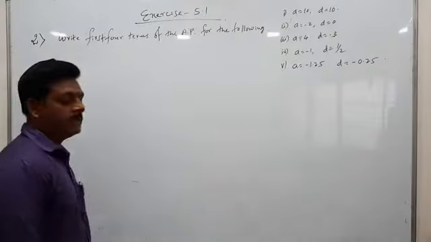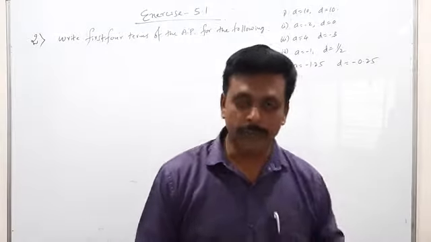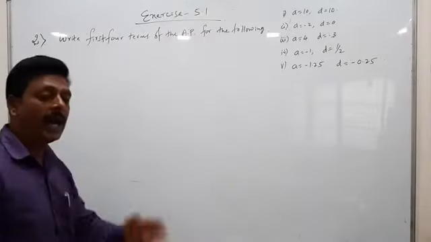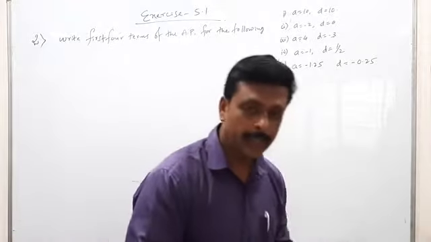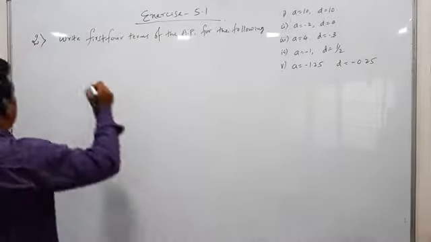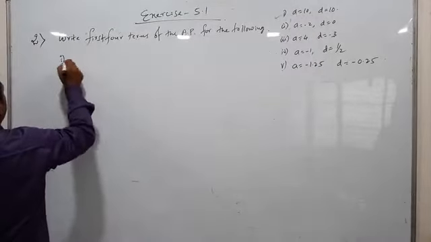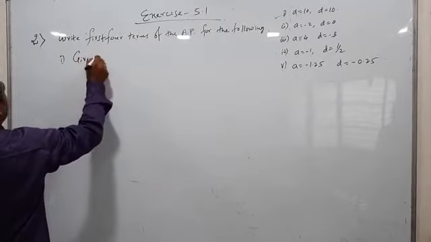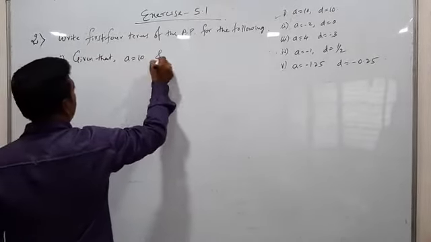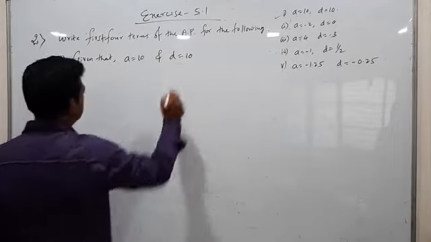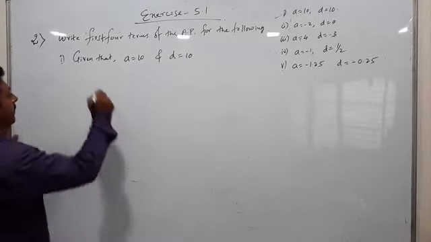Then the question arises how to find out the first term, how to find out the second term, how to find out the third term. For that I told you to remember the general form of an arithmetic progression. So I am taking the first one. First sum I am taking, given that A is equal to 10 and D is equal to 10. A means first term they have given, D means common difference given.